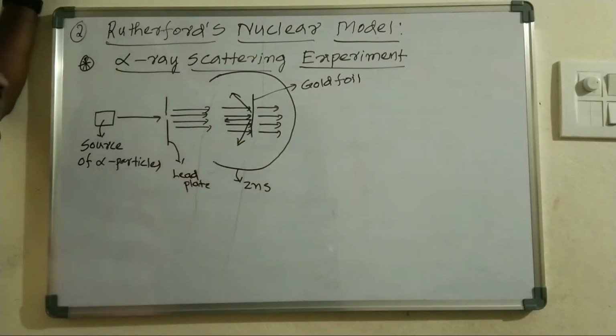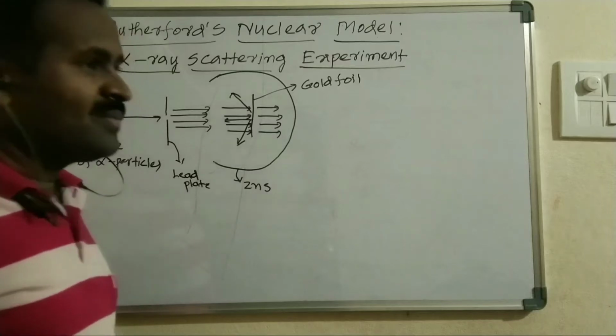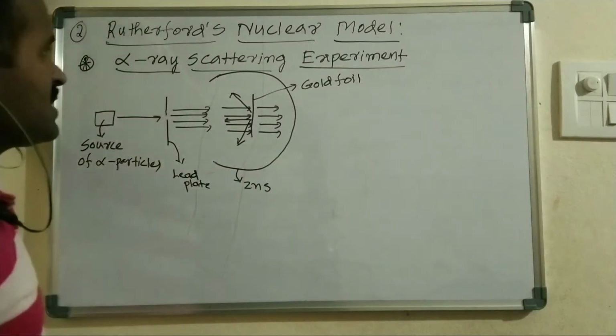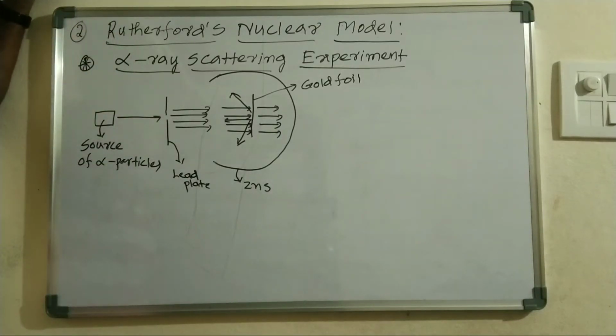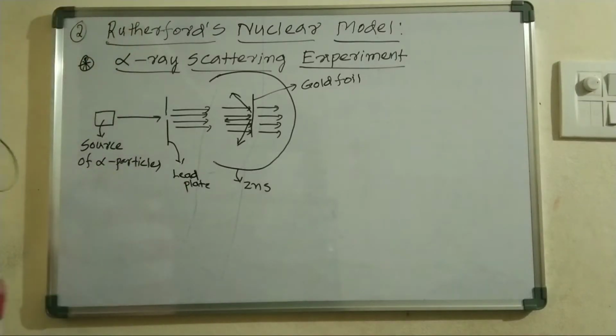Next topic is the Rutherford nuclear model. This Rutherford nuclear model of an atom is based on the drawbacks of the J.J. Thomson atomic model. Rutherford is a scientist who did several experiments based on alpha rays, and he carried out certain alpha ray scattering experiments. From that, he made some observations, and from those observations, he gave some conclusions as the postulates for the Rutherford model of an atom.